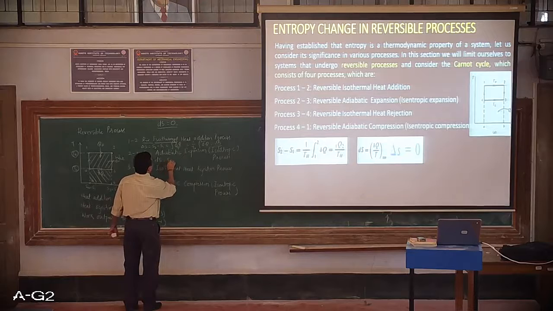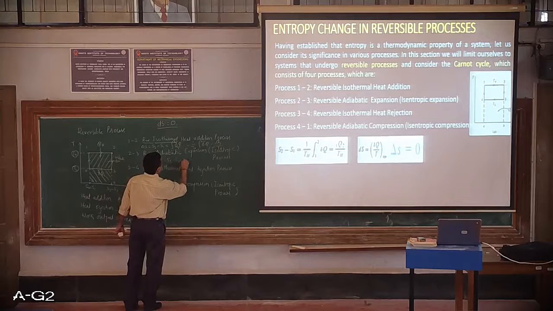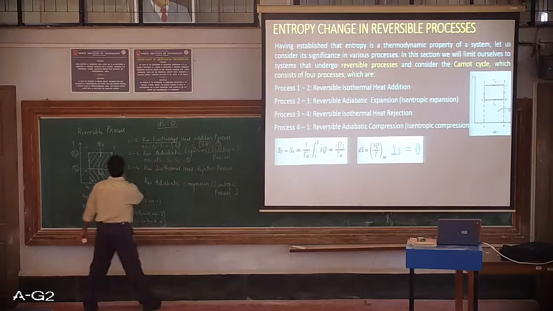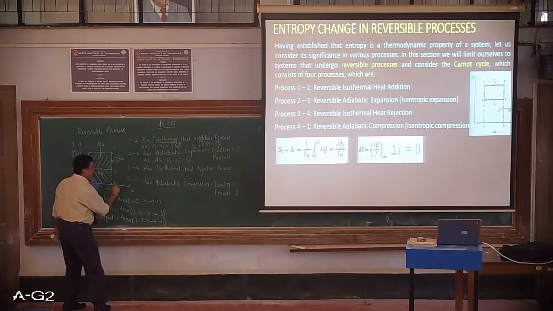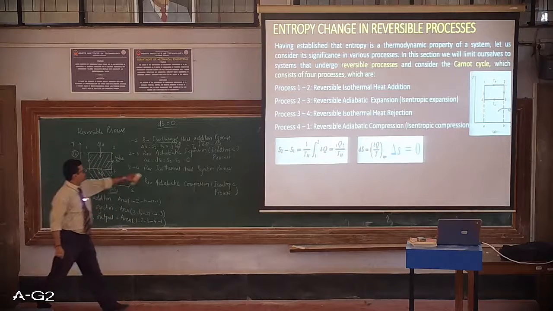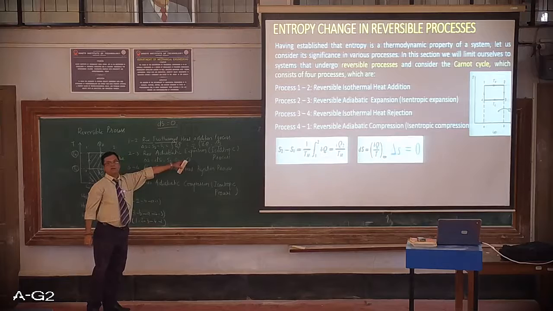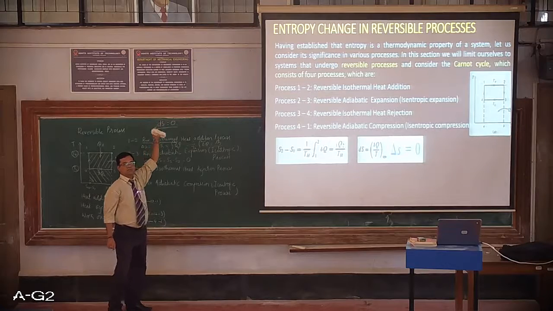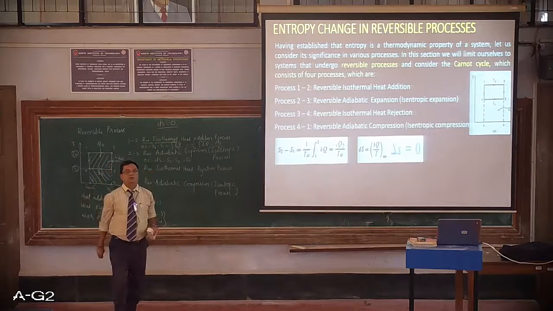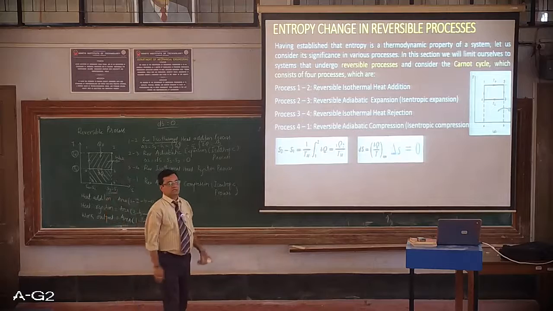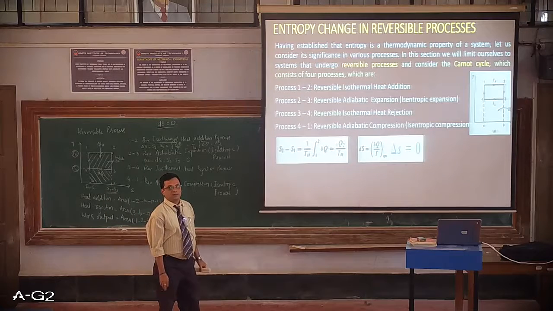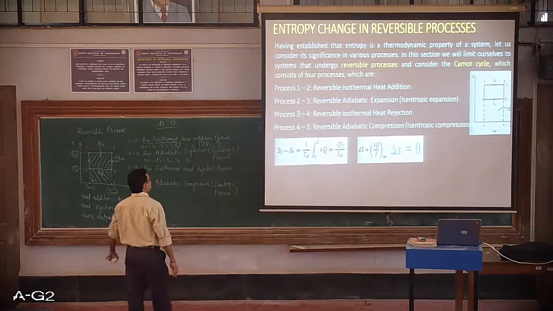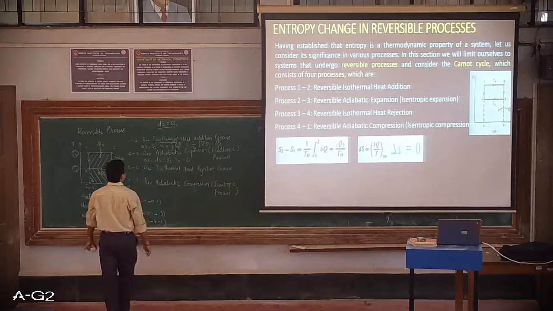So it is S3 minus S2 is equal to 0, because S2 is equal to S3. If I substitute here, I'll get the change in entropy as 0. That's the reason I have written dS is equal to 0 on top, as we learned in earlier classes that for reversible processes or cycles the change in entropy is 0.